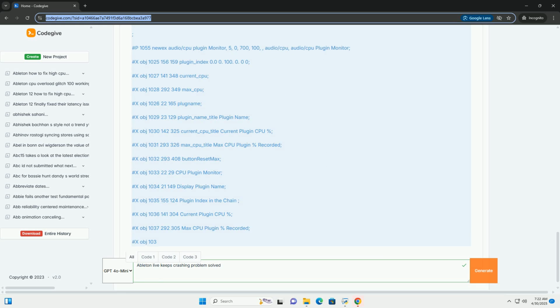The location of the preferences folder varies by operating system. Windows: users/your username/AppData/Roaming/Ableton/Live version. AppData is usually hidden. You may need to enable show hidden files and folders in your Windows settings. Mac OS: Library/Preferences/Ableton/Live version. The Library folder is often hidden. Press CMD+Shift+Period to reveal it in Finder.